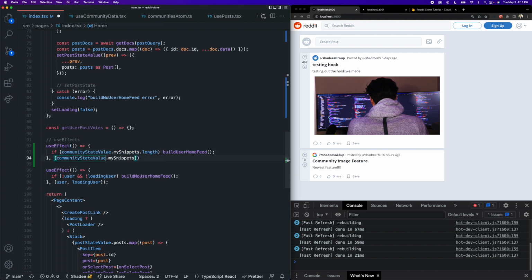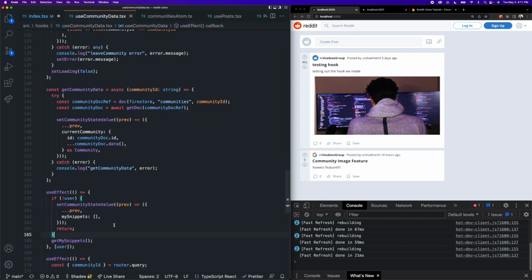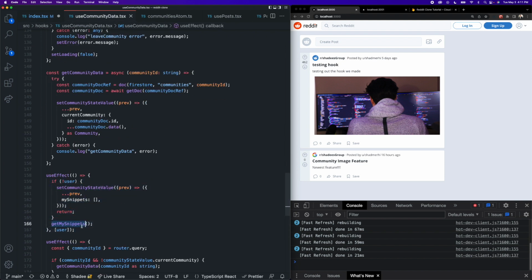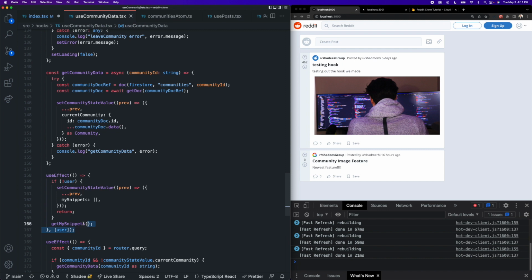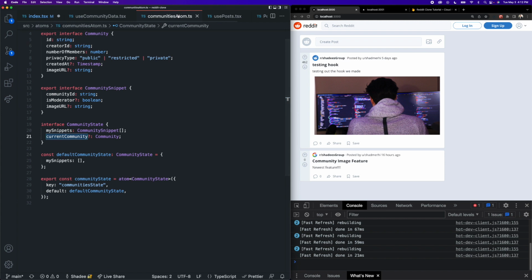And in this use effect here, we actually do not need to worry about checking for the existence of a user. And the reason is because if you go to our use community data hook, the use effect that's responsible for fetching the snippets in the first place already depends on the user, and it's only going to go and get the snippets for that user if the user exists, meaning that this use effect over here inside of our index page implicitly depends on the user, so we don't have to explicitly define it here, because the way we're going to write this use effect is going to make it impossible for it to even trigger before this one has actually finished.